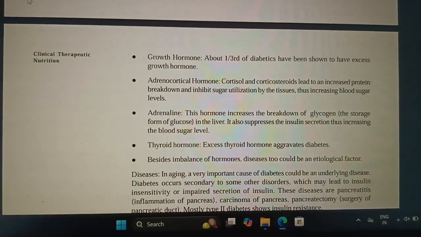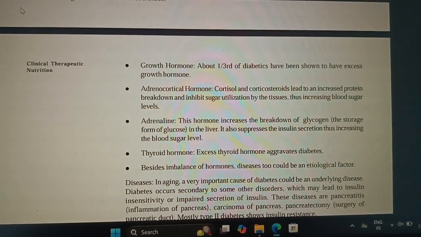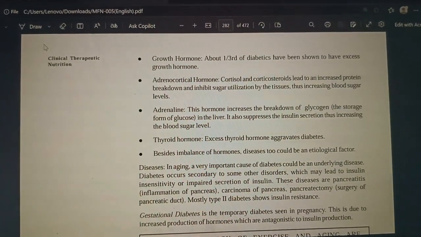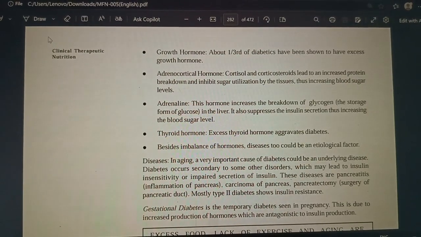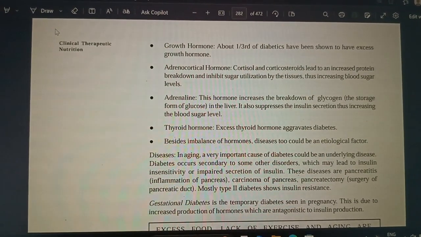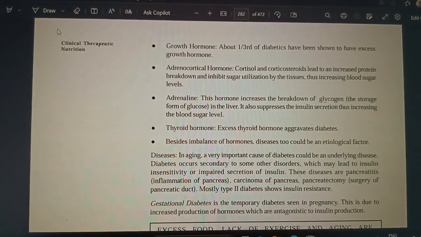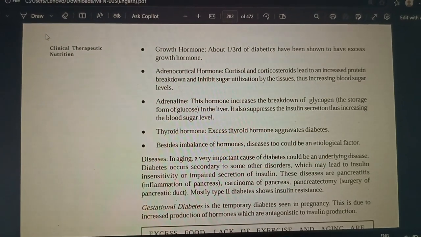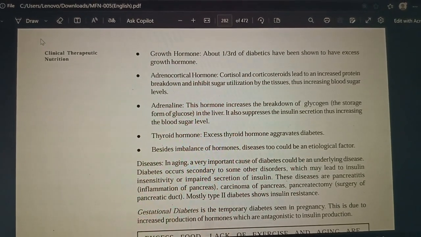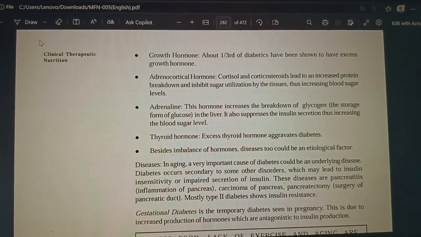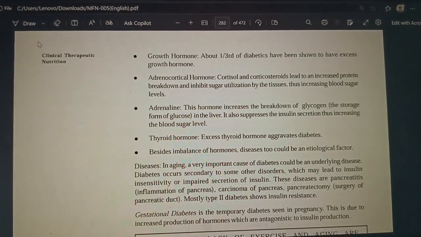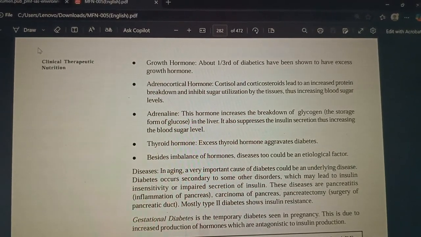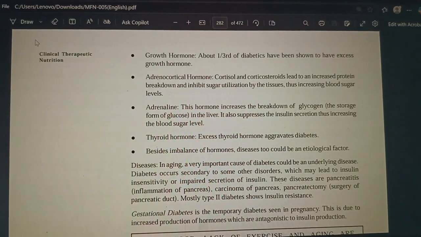First one, growth hormone. About one third of diabetics have shown excess growth hormone. Adrenocortical hormones, cortisol or corticosteroids, lead to increased protein breakdown and inhibit sugar utilization by tissues, thus increasing blood sugar levels. Adrenaline. This hormone increases the breakdown of glycogen, the storage form of glucose in the liver. It suppresses insulin secretion, thus increasing the blood sugar level. Thyroid hormone. Excess thyroid hormone aggravates diabetes.